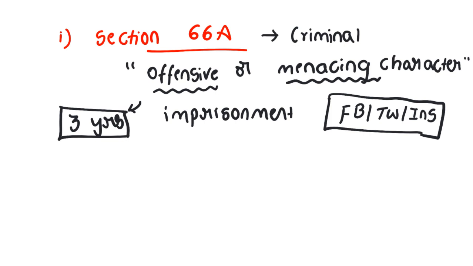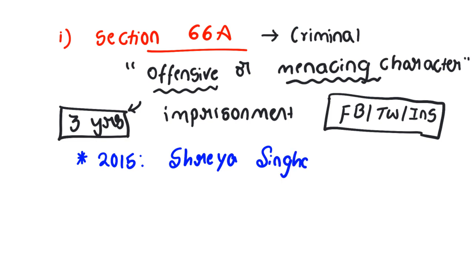Sir, what happened? There was one important case in 2015, Shreya Singhal versus Union of India. In the Shreya Singhal case, what happened? Shreya Singhal was a 21-year-old law student.